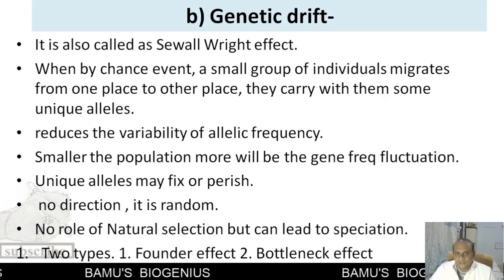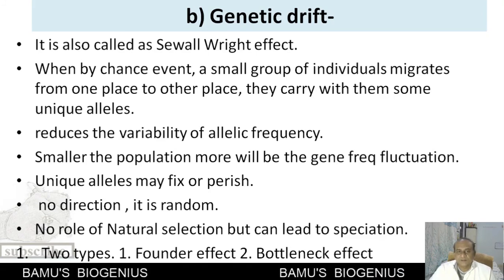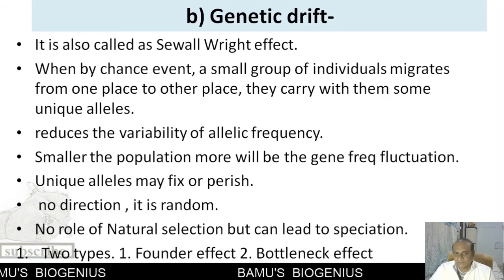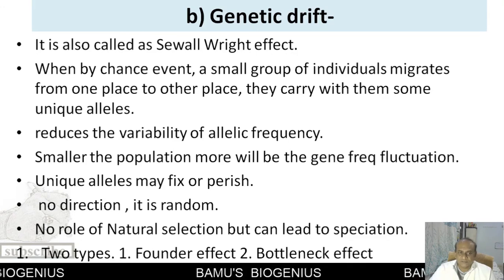Because of this movement, or we can say because of this genetic drift, the variability of alleles or allelic frequency changes, and this is known as genetic drift.